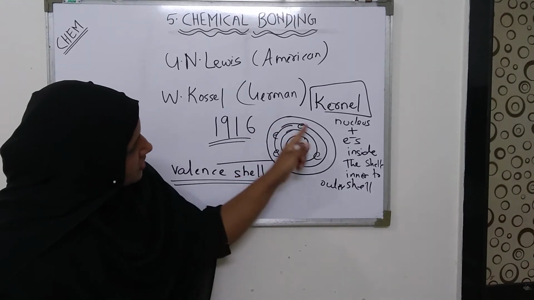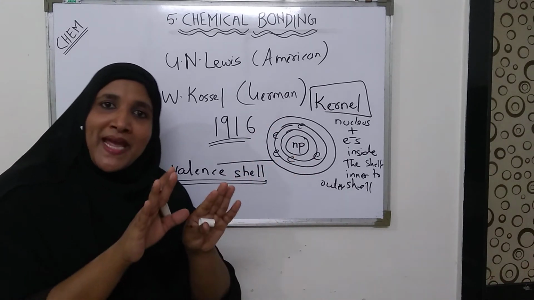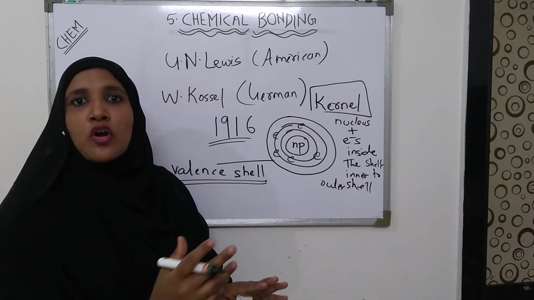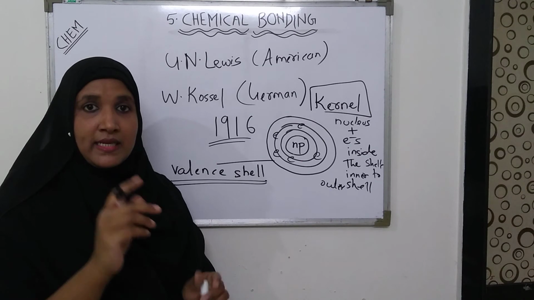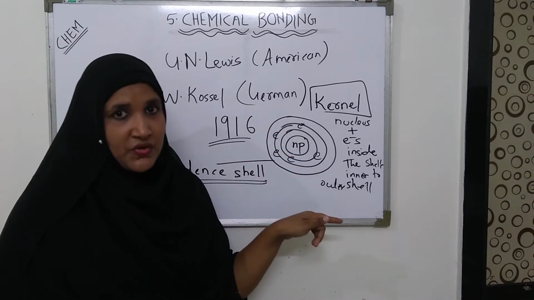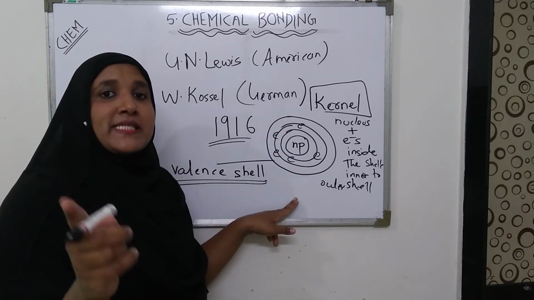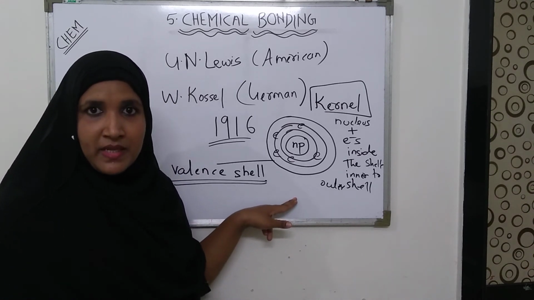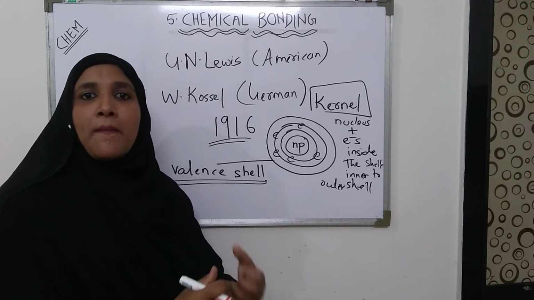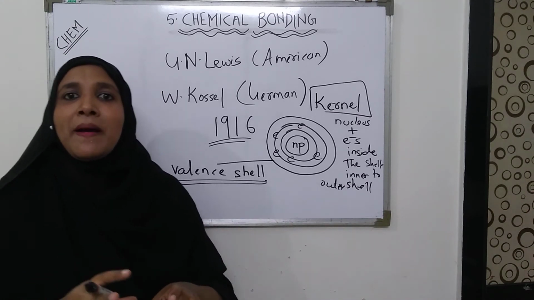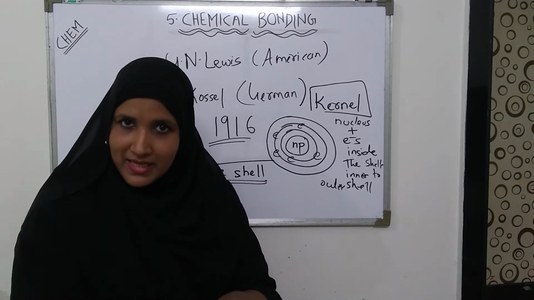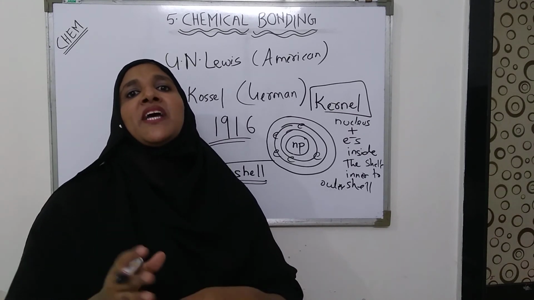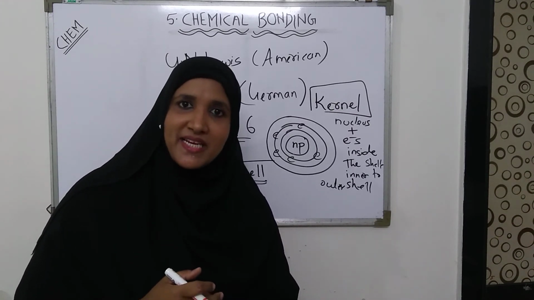अगर इसके outermost shell में या वैलेंस शेल में पहले से 8 इलेक्ट्रॉन्स मौजूद होंगे तो ये एटम किसी के साथ बॉन्ड बनाने नहीं जाएगा. लेकिन अगर इसमें 8 से कम इलेक्ट्रॉन है, if it contains less than 8 electrons, then this will go for the bond formation, okay, and it will make a compound or a molecule either by taking the electrons from the other atom or by giving the electrons to the other atom or by sharing the electrons with the other atom.